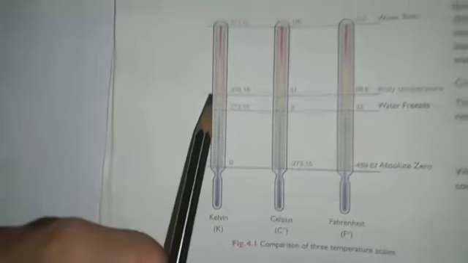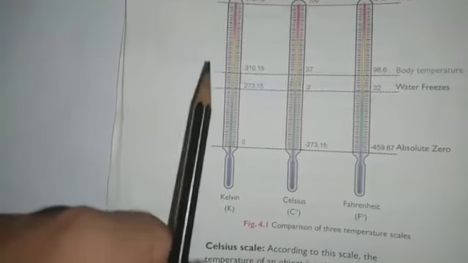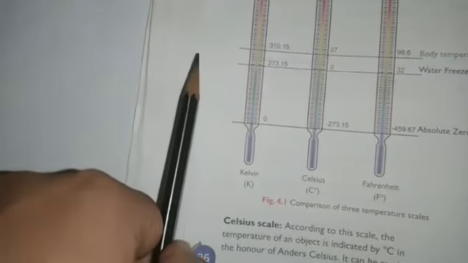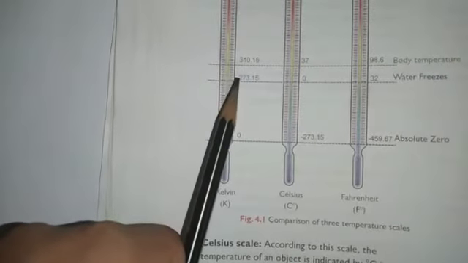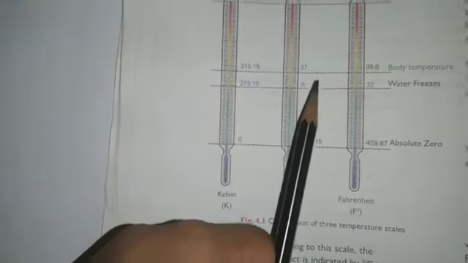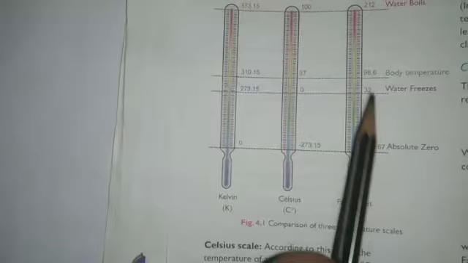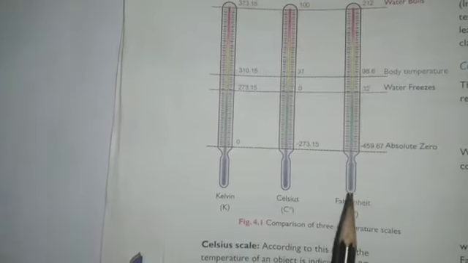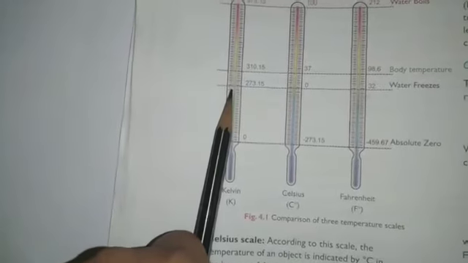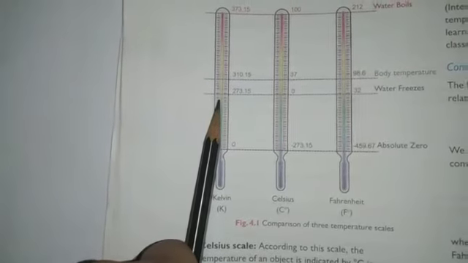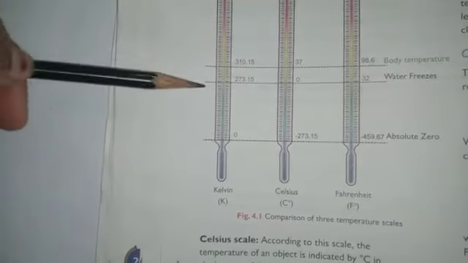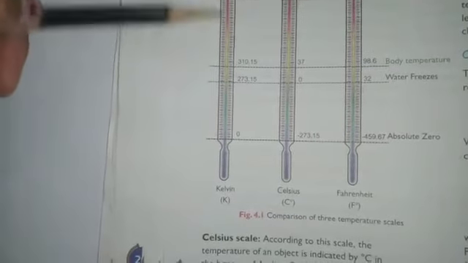Next is the Kelvin scale. In the Kelvin scale, the freezing point of water is taken to be 273.15 Kelvin. Here 0 degrees is the Celsius scale, and 32 is the Fahrenheit scale. In the Kelvin scale, it is 273.15 Kelvin. Here the boiling point is 100.